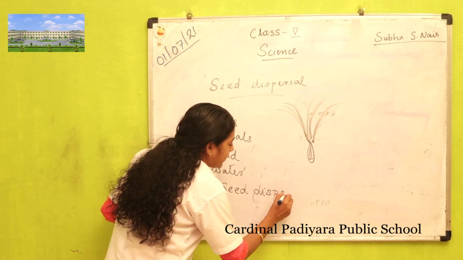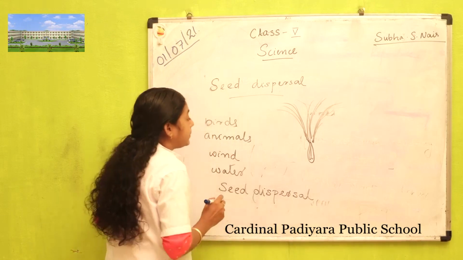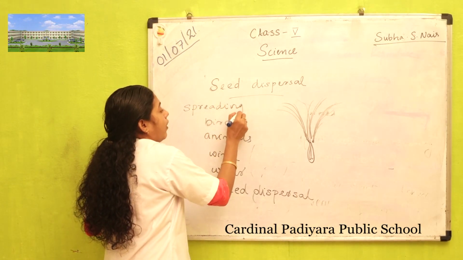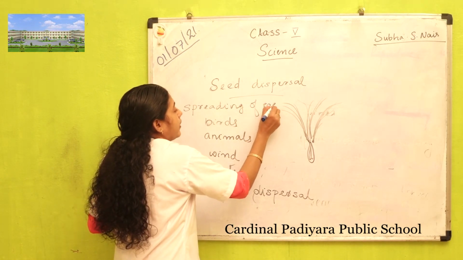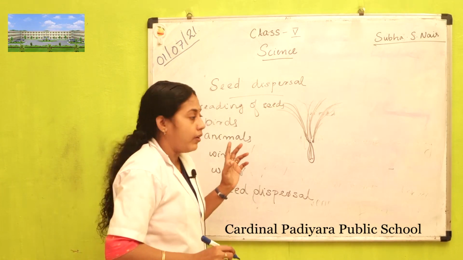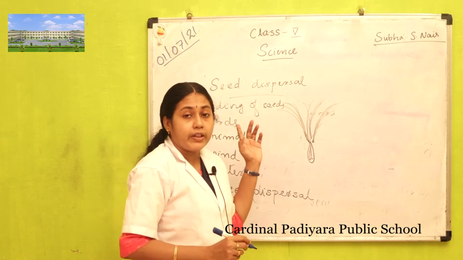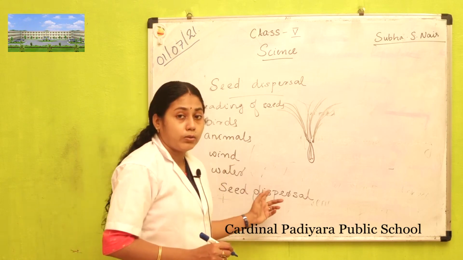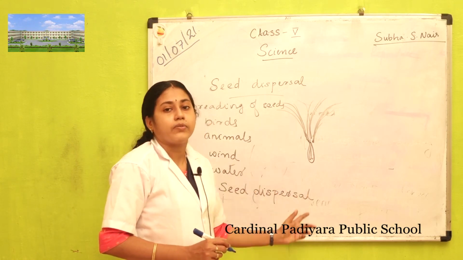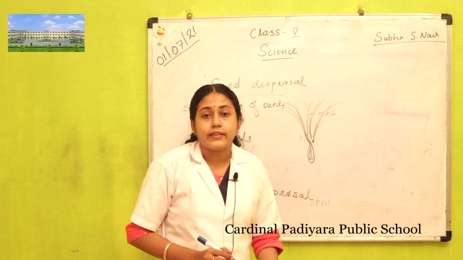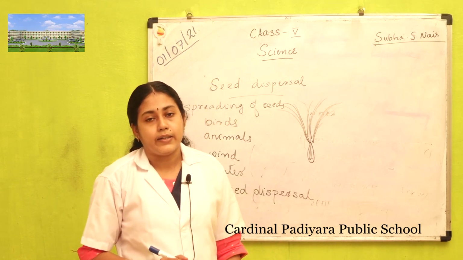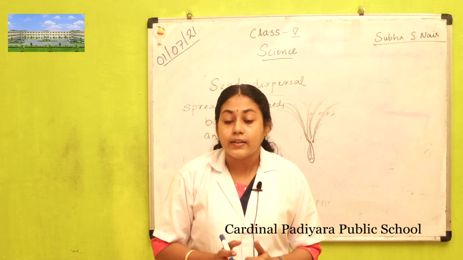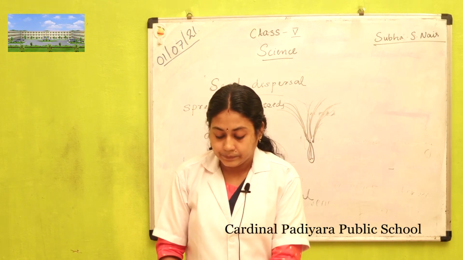So what is meant by seed dispersal? The spreading of seeds by different methods. What are the different methods? With the help of birds, animals, wind, or water. This spreading of seeds by different methods is known as seed dispersal.